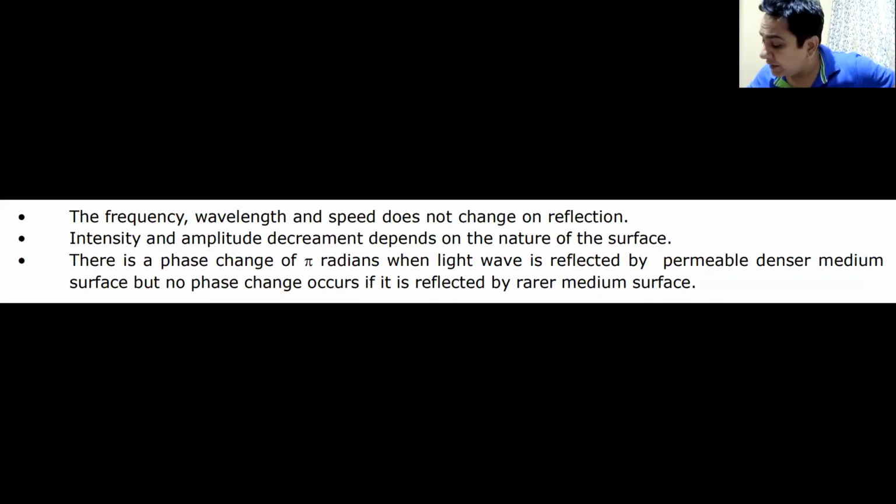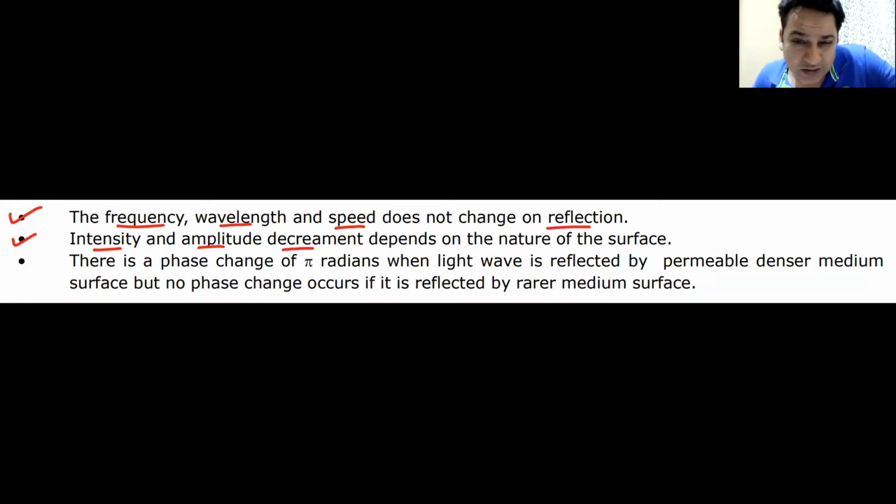The frequency, wavelength, and the speed of light do not change on reflection because it is moving in the same medium. Remember point number 1. Intensity, energy falling per unit area per unit time, and the amplitude can only decrease or can only remain the same, depending on the nature of the surface.